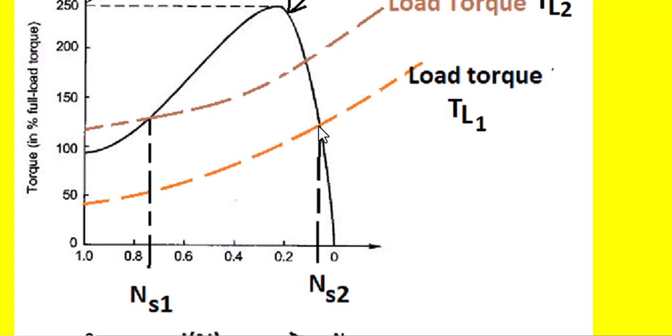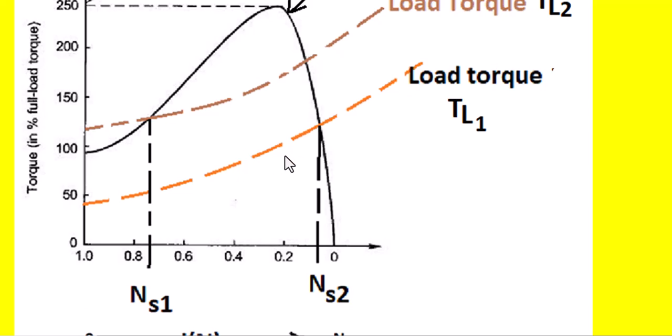So beyond this point, the motor torque goes on reducing, whereas the speed of the rotor is near to Ns2, which is near the synchronous speed. As the torque reduces, automatically the motor decelerates. It comes back like this instead of going beyond it, and it will settle down here. This is called the stable operating point of the rotor of the three-phase induction motor.